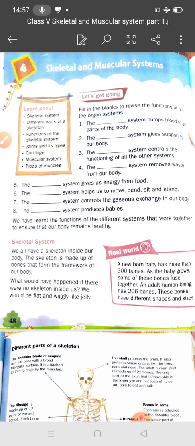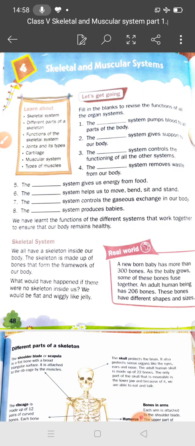Before starting the chapter there are some fill in the blanks to revise the function of all the organ systems. You know student, we have different types of organ systems. Do you know what an organ is? Part of the body, body parts, that is an organ. And we have different types of organ systems. So let's start.